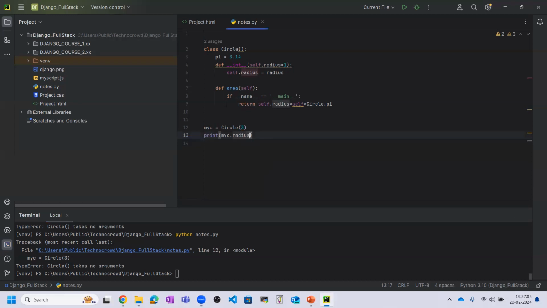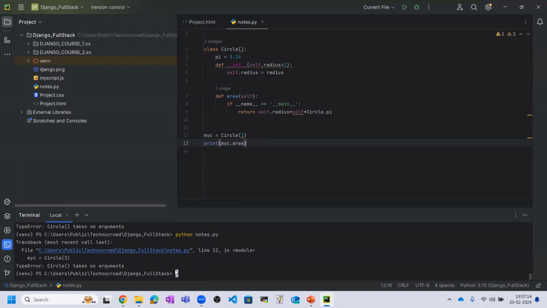Okay so here if we call the area, here also it is showing the no argument error. Radius, self dot radius equal to radius, self area inside the return self dot radius into self dot radius into circle dot pi. Circle we are passing, print my circle.